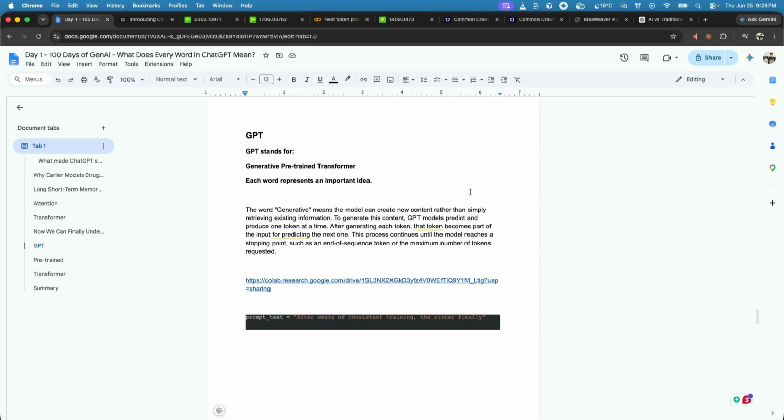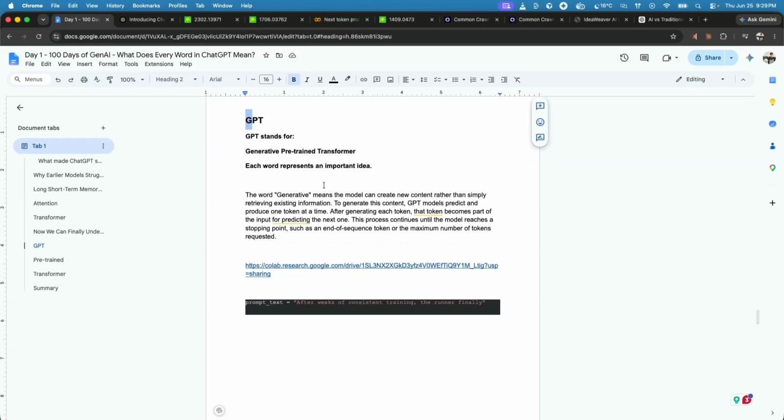The point when it is going to stop is when it either hits something called the maximum number of token limit, which we can define in the code, or as a part of training it sees so many of these examples where it sees that for this kind of sentence it needs to stop at this point of time. So either this maximum number of token limit needs to be met, or as a part of training it has seen that at this point of time it needs to be stopped. So that is the G part of generative GPT, where it is going to generate one token at a time.